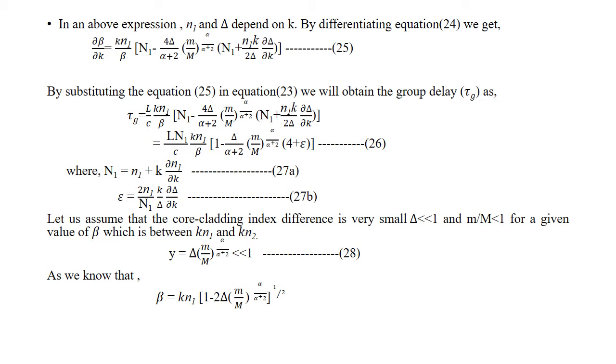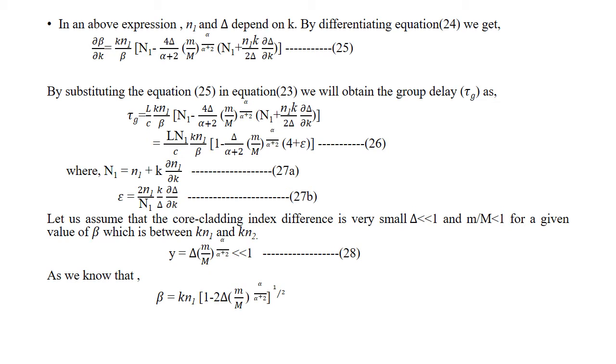So by substituting the above equation in equation 23, we will obtain the group delay as tau g equal to L by C into k n1 by beta into [N1 minus 4 del by alpha plus 2 into (m by M) the whole power alpha by alpha plus 2 into n1 plus n1 k by 2 del into dou del by dou k].